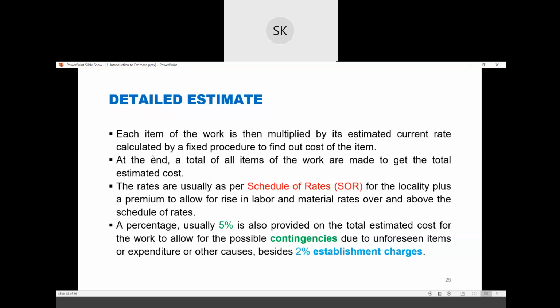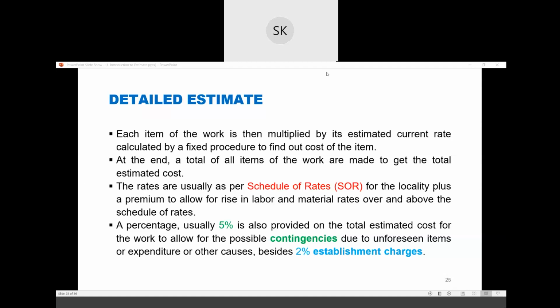So till now, do you understand what we do? We take out all the quantities from the drawings, all the length, breadth, and height, and calculate the total quantities. After calculating total quantities, we multiply the quantities with the rate to get the total cost. Now, very important: a percentage, usually 5%, is also provided on the total estimated cost of the work to allow for possible contingencies due to unforeseen items or expenditure or other causes, besides 2% establishment charge.